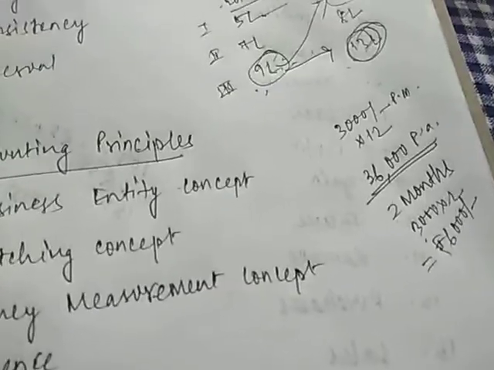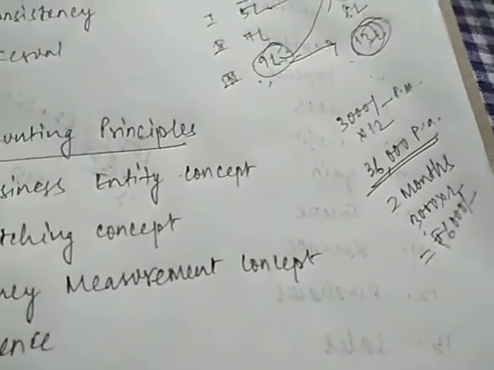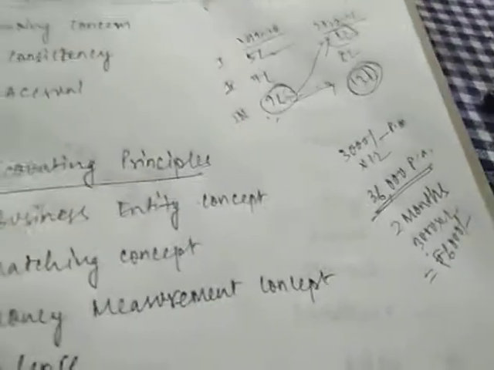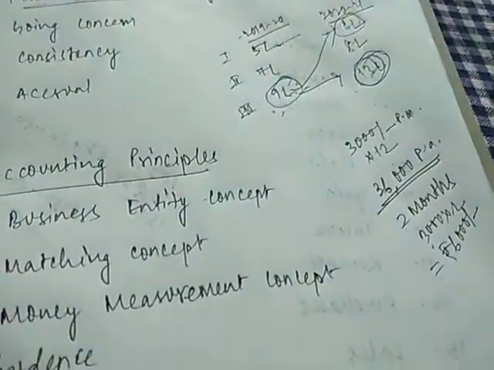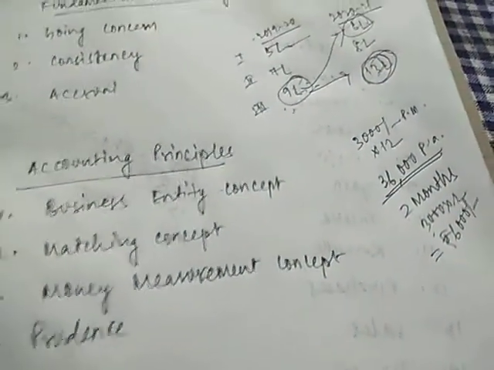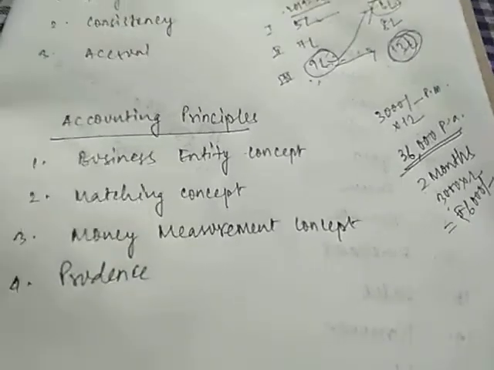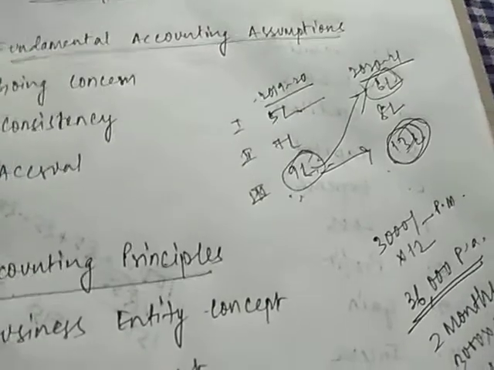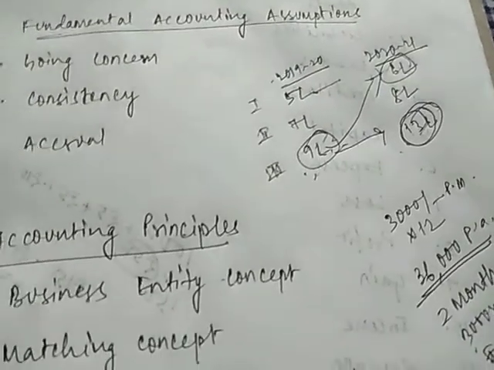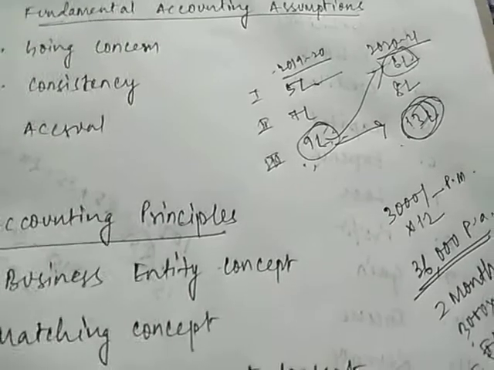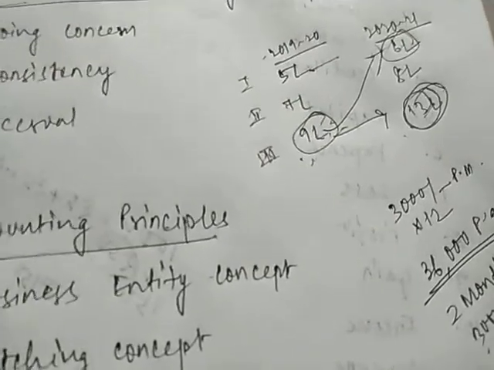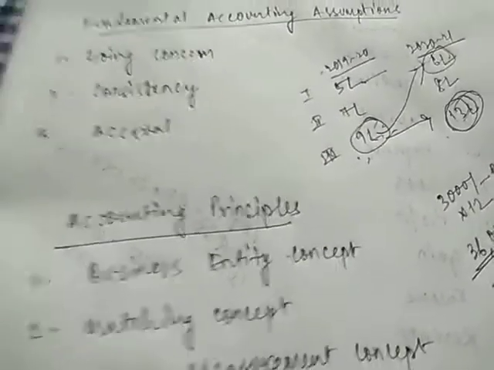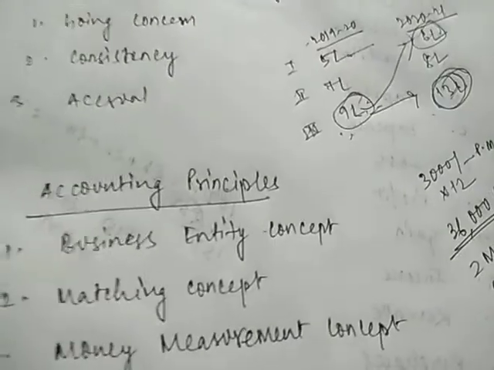For example, if I pay him the salary of the next 3 years in advance, the next 3 years' salary will be 36,000 into 3, that will give me rupees 1,08,000. If I pay him the salary of the next 3 years in advance, and I write salary rupees 1,08,000, this will totally reduce my profit. Will it reduce my profit or not? It will totally reduce my profit, but that is not correct, because I have paid more expenses this year. Next year I will be paying less expenses, or I don't need to pay the expenses next year. So we should always mention what is due for this year, not what we have paid or received actually.